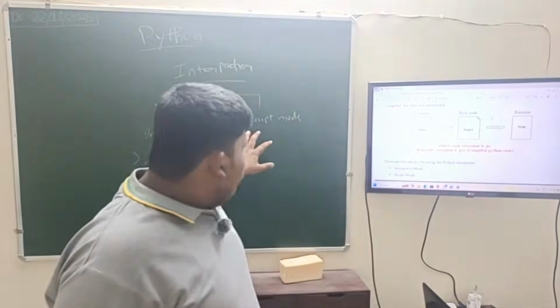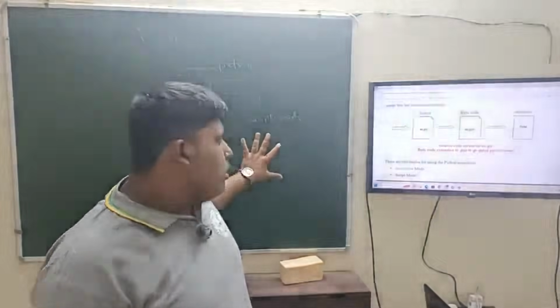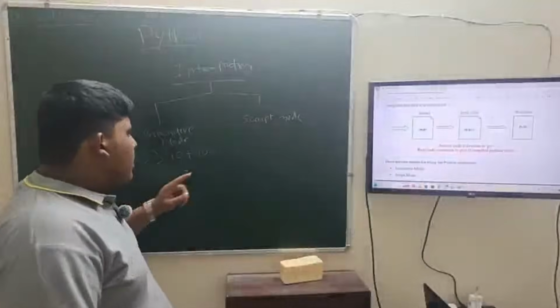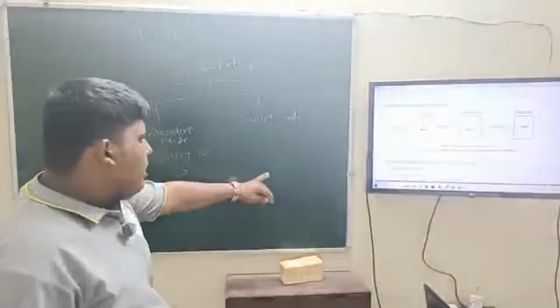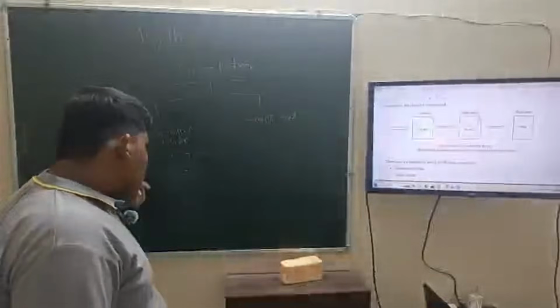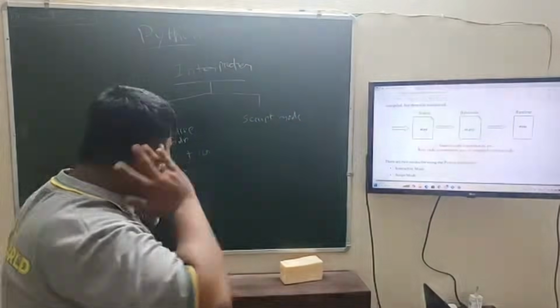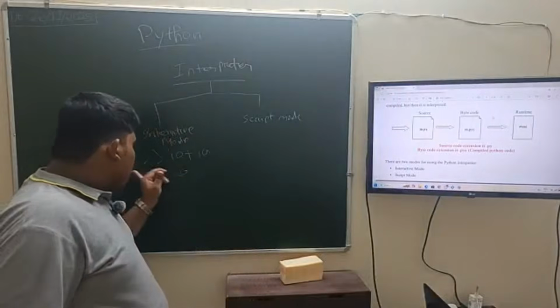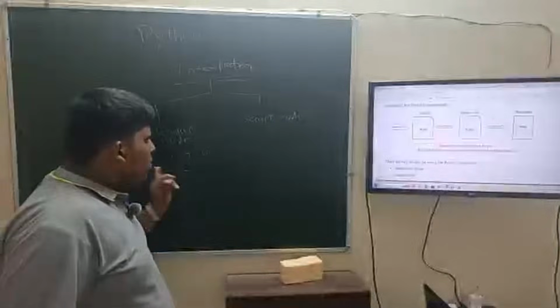We write the program in script mode and then run it. The basic difference is that in script mode we write the whole program and then run, while in interactive mode, after every statement Python runs that statement. And in interactive mode we can see the triple arrow, but in script mode we will not see any triple arrow.